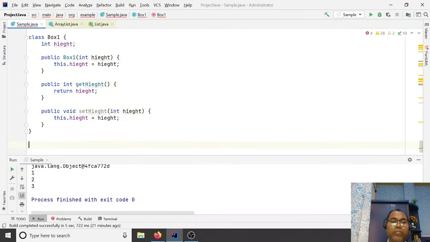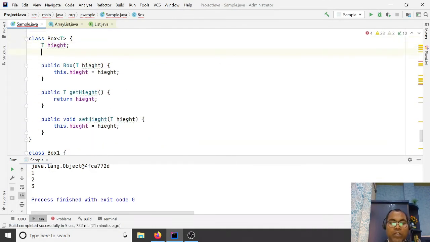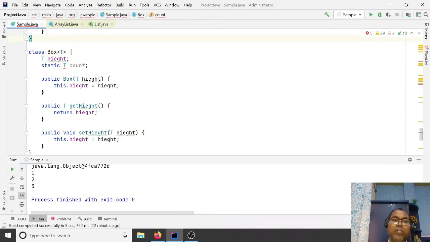Here in the Box class, if you're trying to have some static T, maybe a size, counting the number of boxes, you cannot assign T. T can be used only for a non-static instance member. If you say non-static, it works. Static, it cannot work. So don't use it as a static.